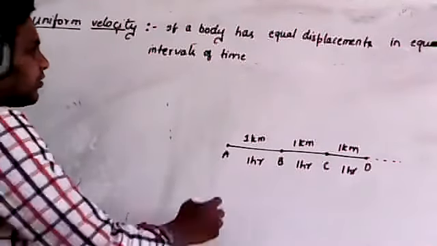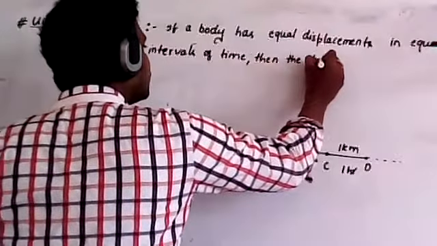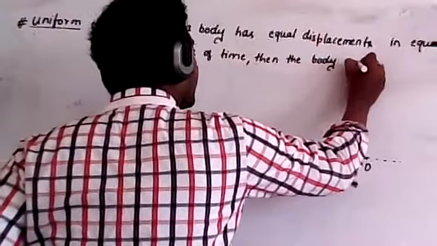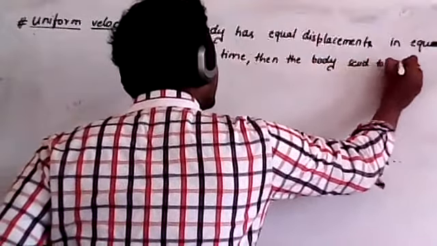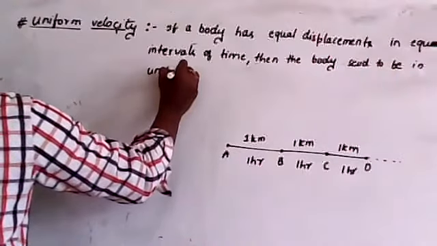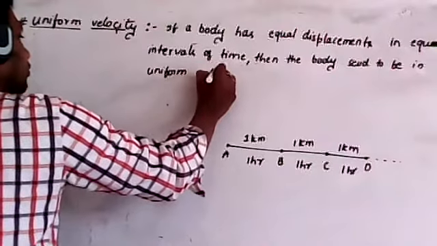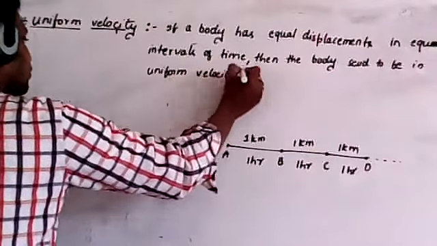Are you clear? Then the body is said to be in uniform motion, or moving with uniform velocity.